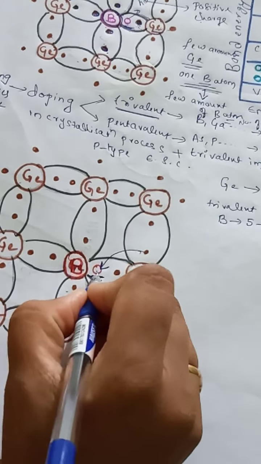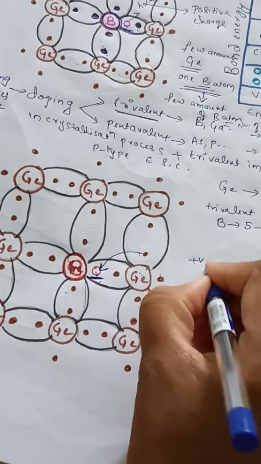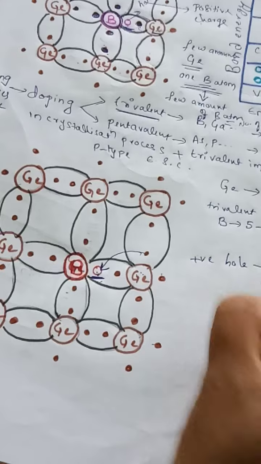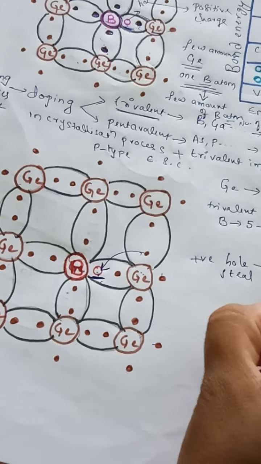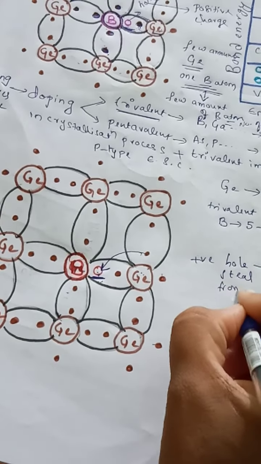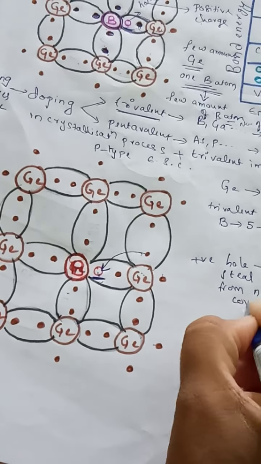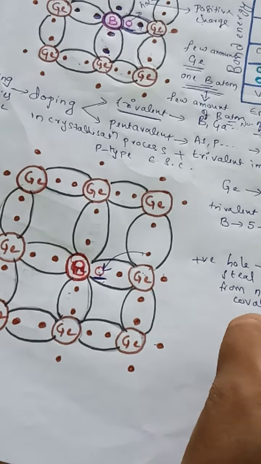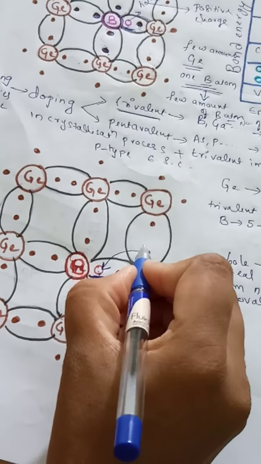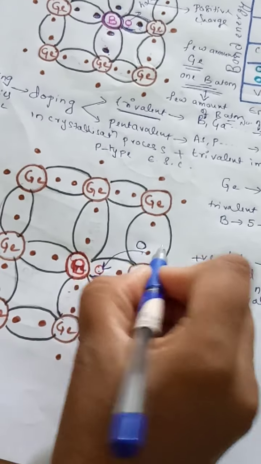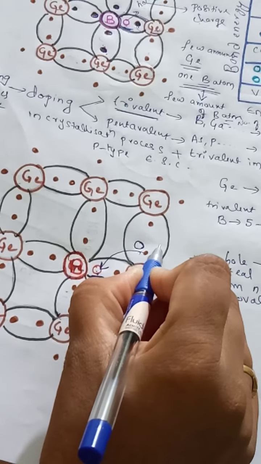So this positive hole will steal an electron from the neighboring covalent bond, and a hole is created in that covalent bond.